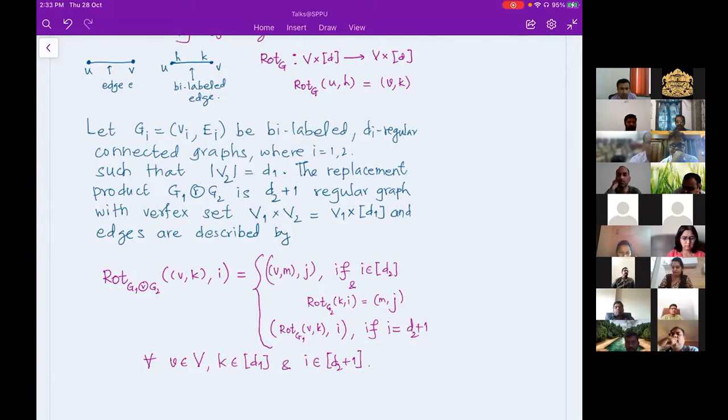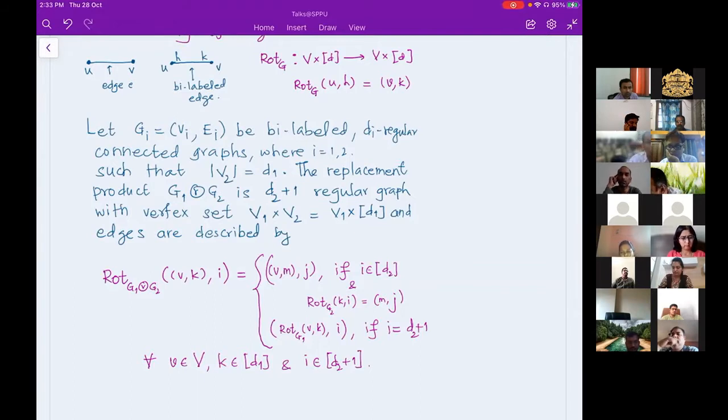Because of that condition, V2 we can write down as the square bracket D1, by which I mean the numbers 1 to D1. And the edges are described not as an edge set. Instead, we are using our rotation map, because we started with a bi-labeled graph.